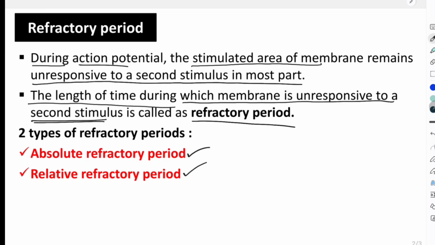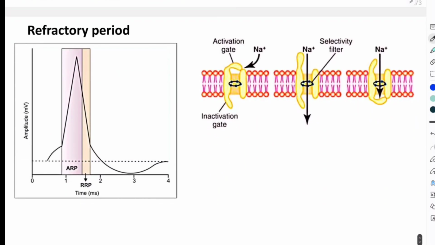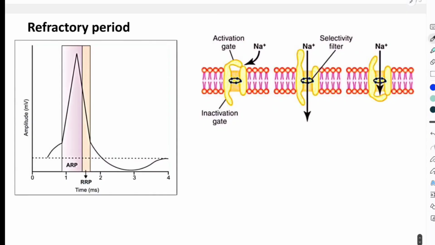Let's understand the difference between these two, and also dive into the ionic basis of the absolute and relative refractory periods. So now, what is the absolute refractory period? The absolute refractory period is the period from the firing level, this is the firing level, until the repolarization is one-third complete. So from here till here is the absolute refractory period. During this period, a second action potential cannot be elicited however strong the stimulus is.